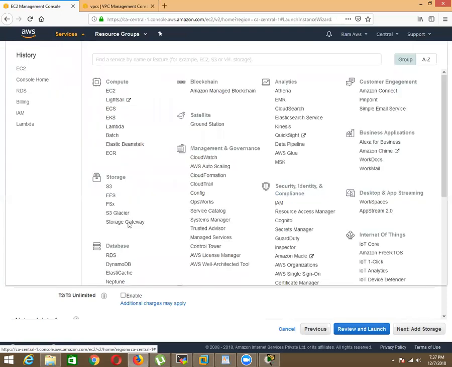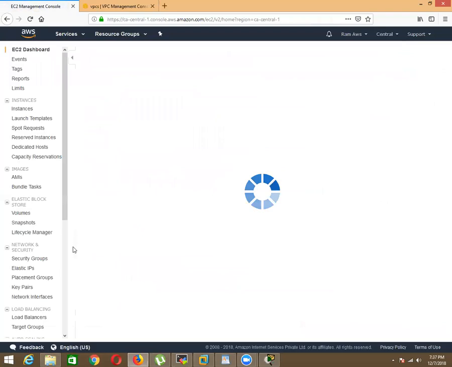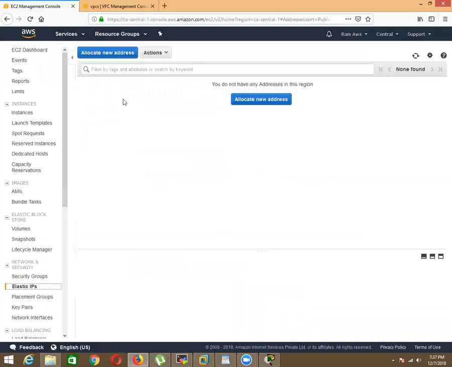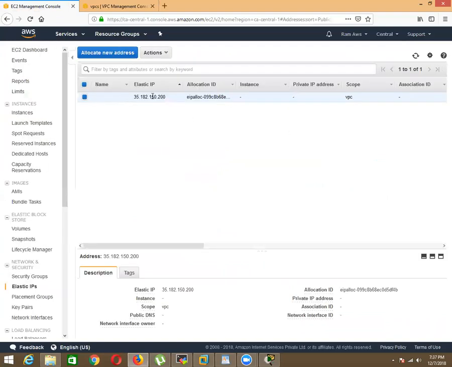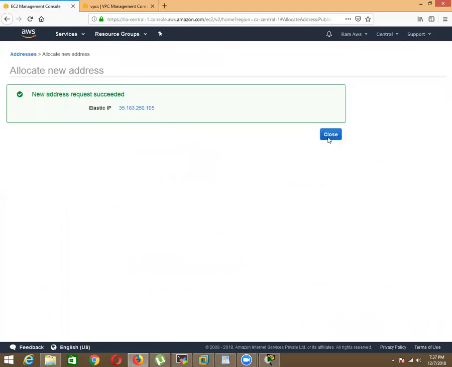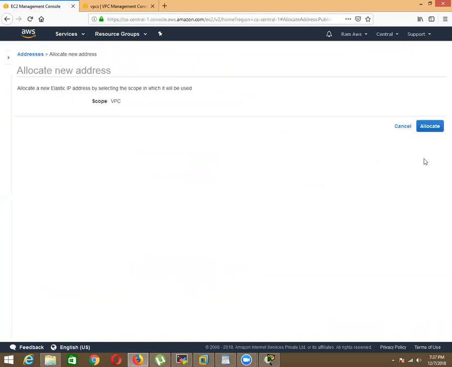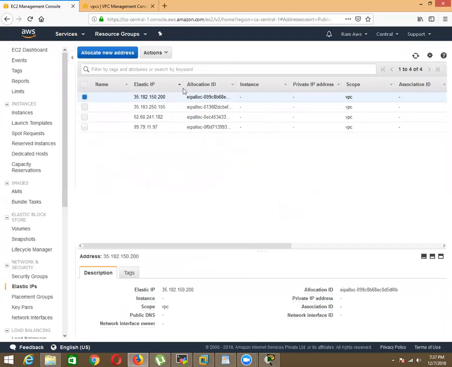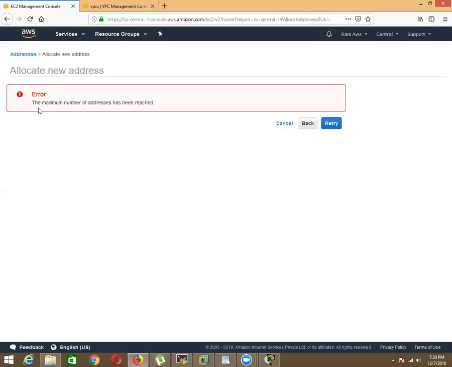See, for example, this is your EC2, and you are looking for elastic IP. So go to that elastic IP and request. See, they immediately provide you that elastic IP, and maximum, as I told, 5. See, 1, 2, 3, 4, and you can see 5. That's all. So if you allocate more, there will be an error.